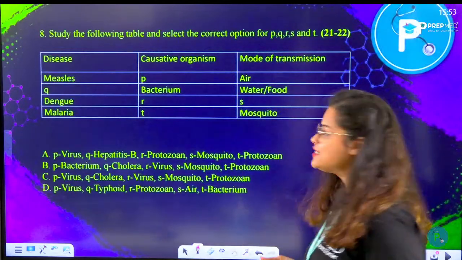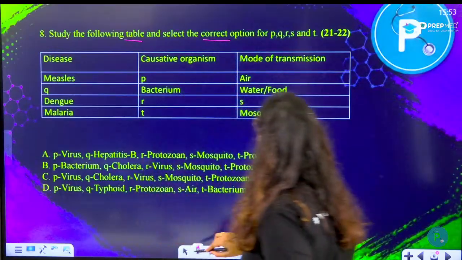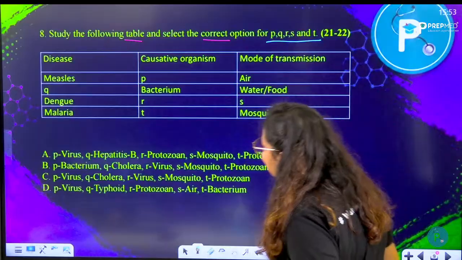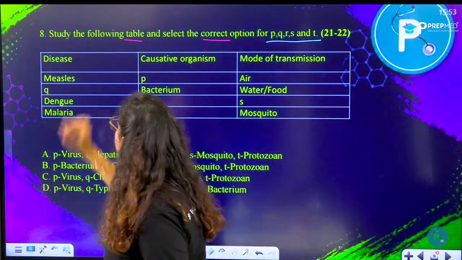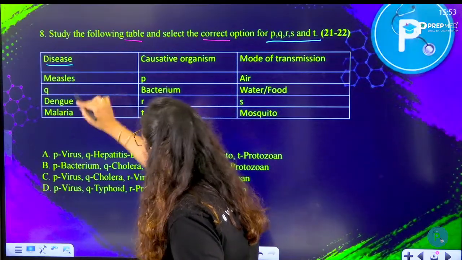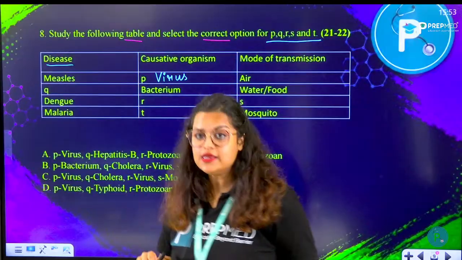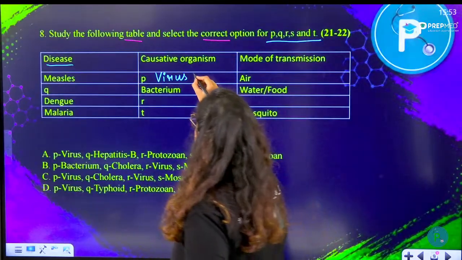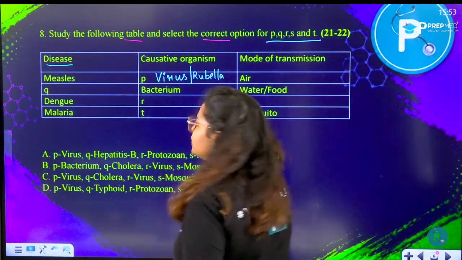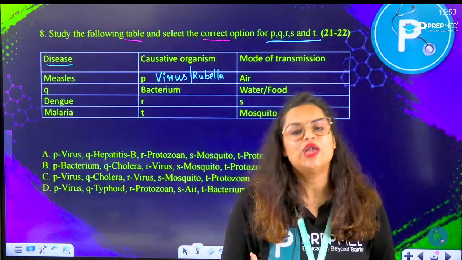Question number 8 now. Study the following table and select the correct option for P, Q, R, S and T. Let's see here. They are saying measles, that is the disease, causative agent P. So measles is a viral disease caused by virus. The name of the virus is either rubella or rubeola. Rubella is causing German measles and the normal measles is caused by rubeola virus.